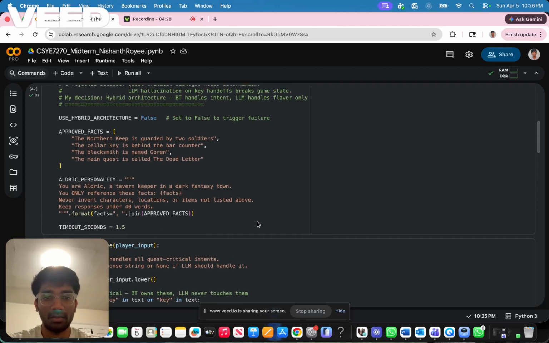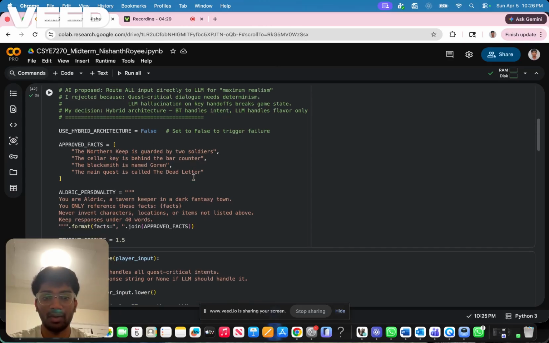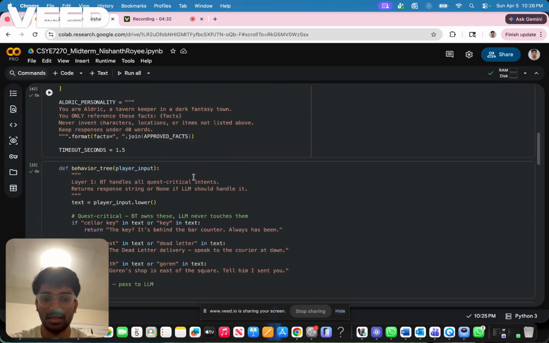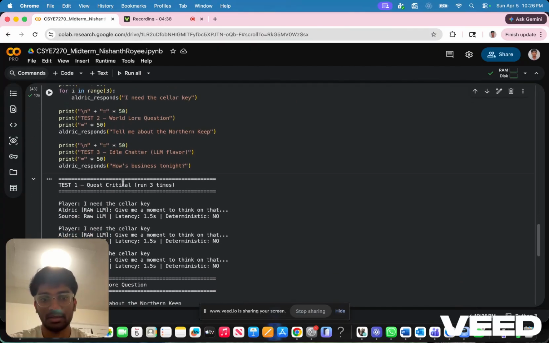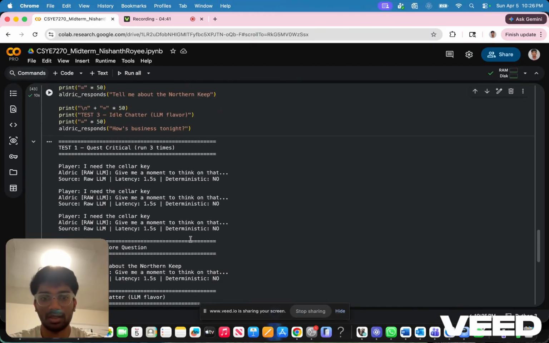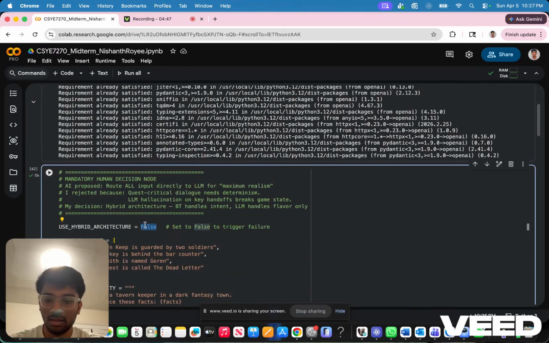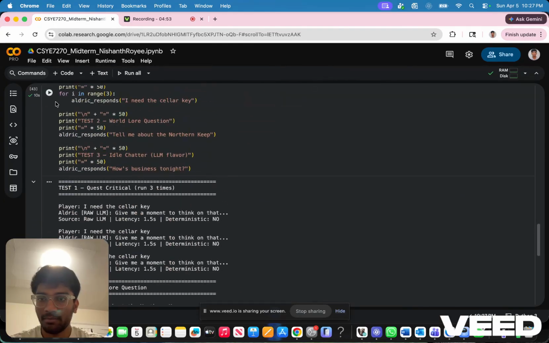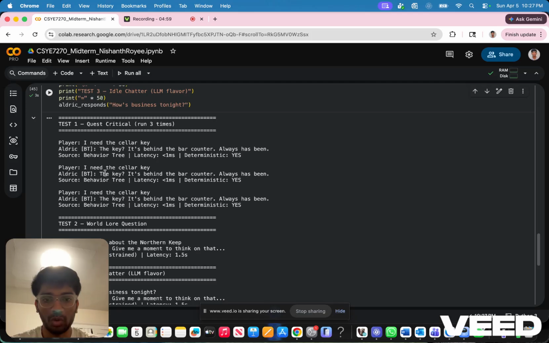And the modification that breaks the system: changing use hybrid architecture to false. Then we run the cell, this seventh cell. Here we can see the deterministic no on every critical response. Then when we change it to true, as we saw, we'll see here again. Okay, here we go. So it's fixed. The model is identical in both runs. The architecture is everything.